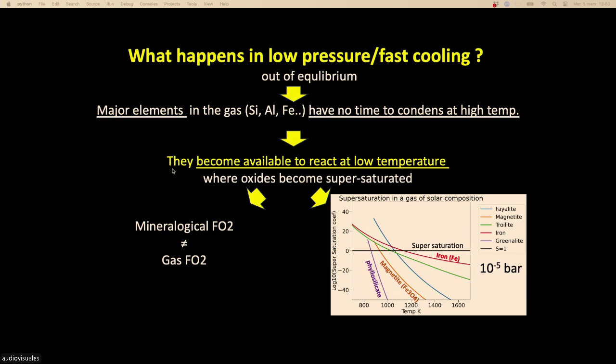And then, for example, when you go to lower temperature, you start to supersaturate all the lower temperature minerals very rapidly. So part of the iron will go in iron metal. But the time it takes to go in iron metal is so long that the temperature has lowered so fast that now other minerals can form at lower temperature. In fact, you do not give enough time for the different atoms to go in their most stable form. So the atoms, they are surprised in some sense, and they try to combine with what they can, with the most abundant species that is around them. And what is the most abundant species around them? It is oxygen. So they combine with oxygen, and you form oxidized forms rapidly at lower temperature.